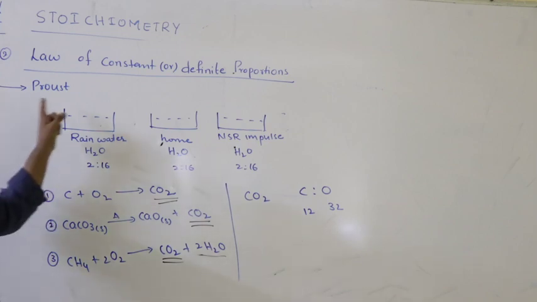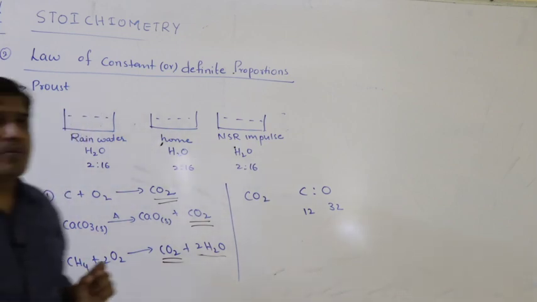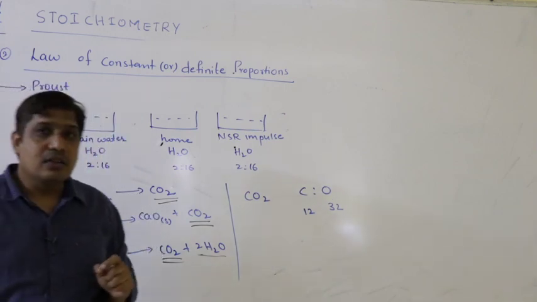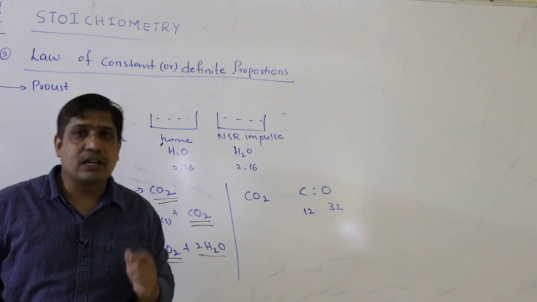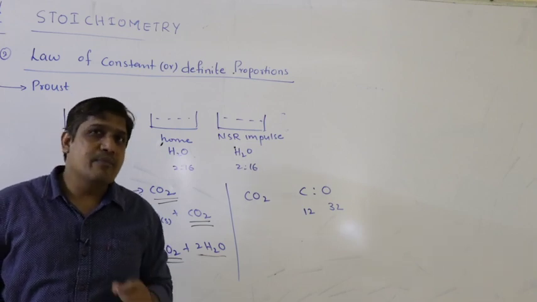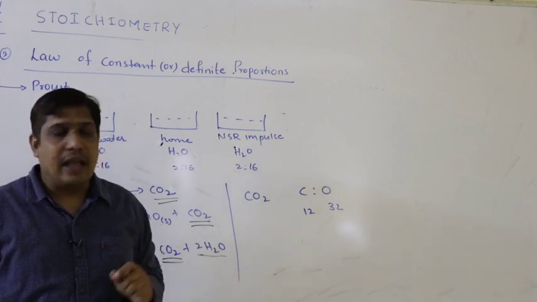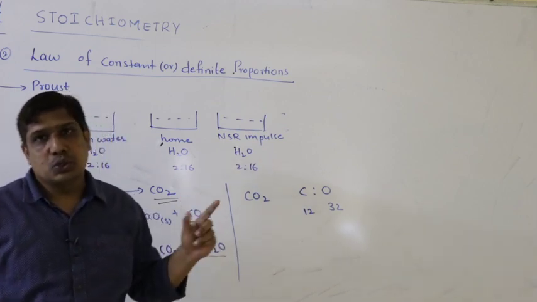So what does the law of constant or definite proportion explain? A chemical compound always contains the same elements combined in the same mass ratio. That means chemical composition remains constant and is independent of the nature of the source.